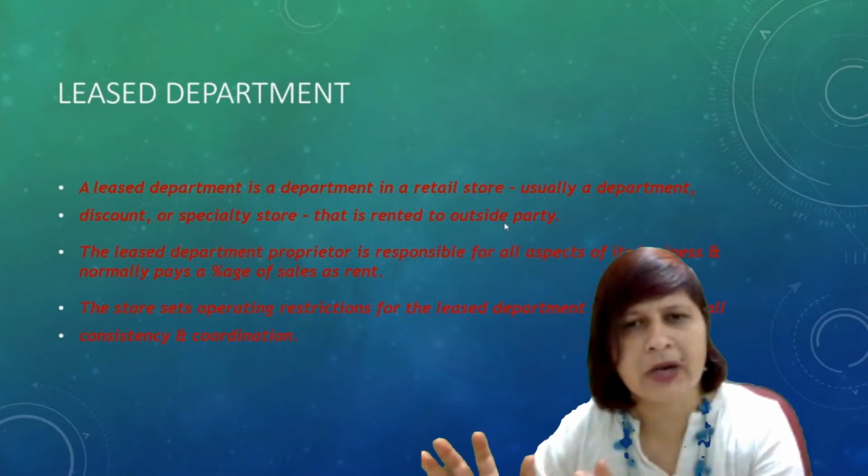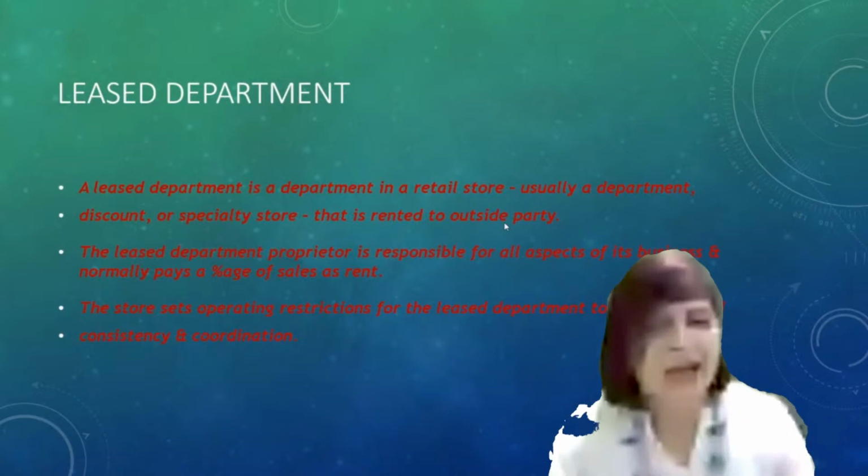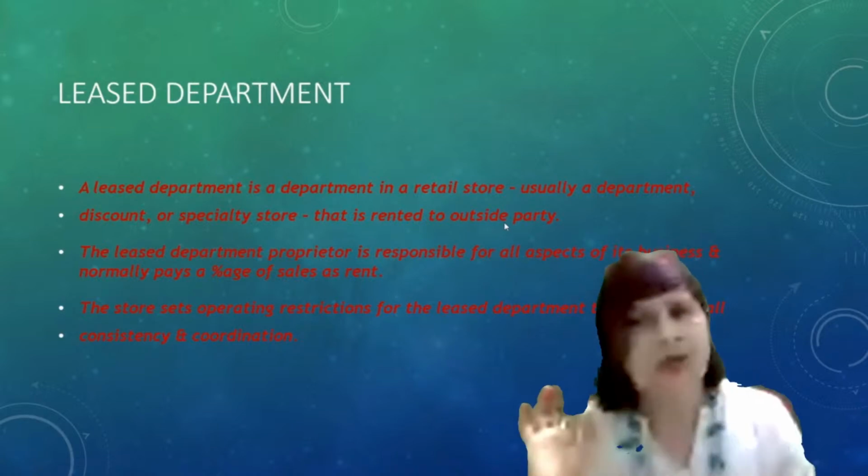That third party is responsible for that leased department. The proprietor is responsible for all aspects of its business, and that third party pays a percentage of sales as rent to you, because you are the owner of that space. Right? So you get a percentage of sales as rent.